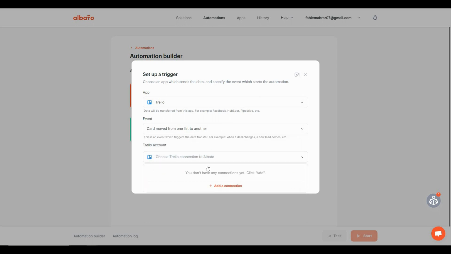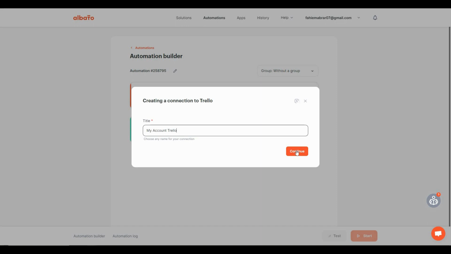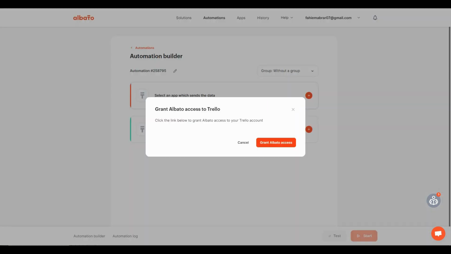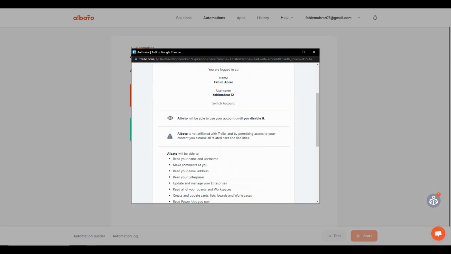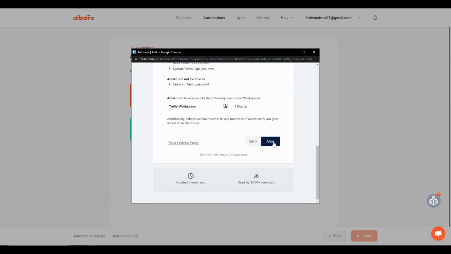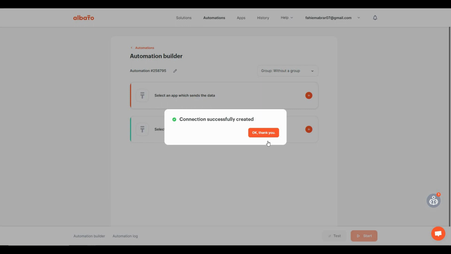Click on add a connection. You can rename this name if you want, then click on continue. Now I have to grant Albato access to my Trello account. Let's do that. Simply scroll down and click on allow. So as you can see, the connection has been successfully created. So let's click on OK.